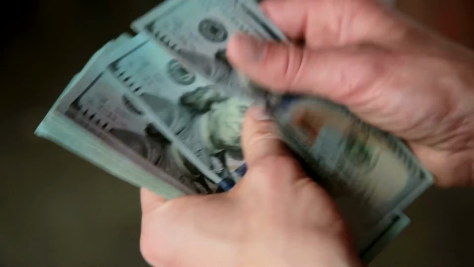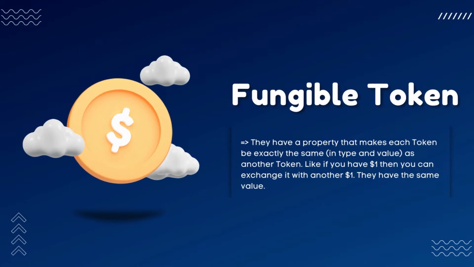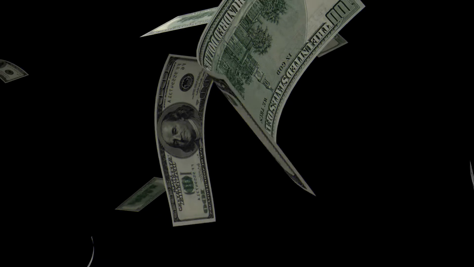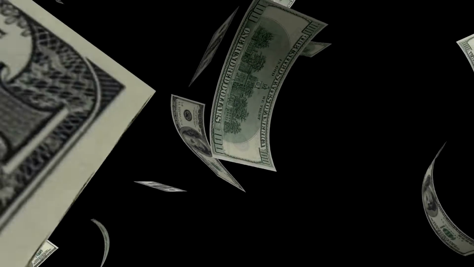Let's say you have $1, so you can easily replace that $1 with another $1 because both have the same value. Every $1 will work as another $1 because both are the same. This is called fungible. We can say that $1 is fungible. It means every item, or we can say every dollar, is replaceable with each other.